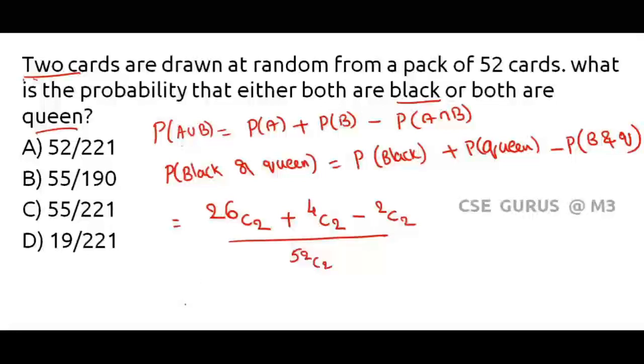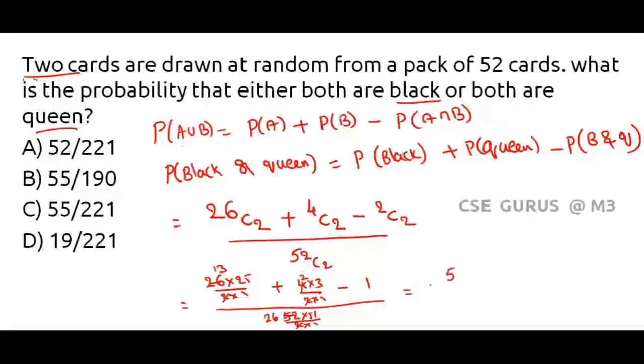Now what is 26 C2? 26 into 25 divided by 2 into 1. 2 ones are 2, 2 13s are 26. Plus 4 into 3 divided by 2 into 1. 2 ones are 2, 2 2s are 4. Minus 2 C2 is nothing but 1 only. Whole divided by 52 C2. 52 into 51 divided by 2 into 1. 2 ones are 2, 2 26s are 52. 13 into 25 is 325. Plus 2 3s are 6, minus 1, divided by 26 into 51.